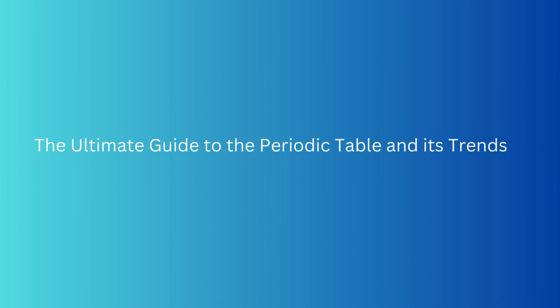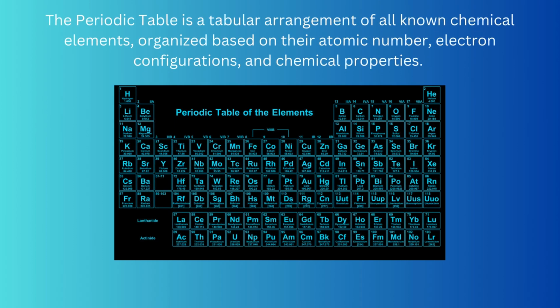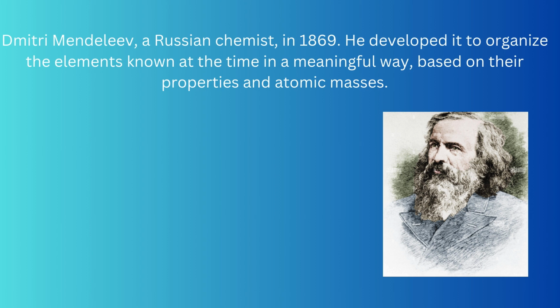The ultimate guide to the periodic table and its trends. What is the periodic table? The periodic table is a tabular arrangement of all known chemical elements, organized based on their atomic number, electron configurations, and chemical properties. Who created the periodic table? Dmitry Mendeleev, a Russian chemist, in 1869.